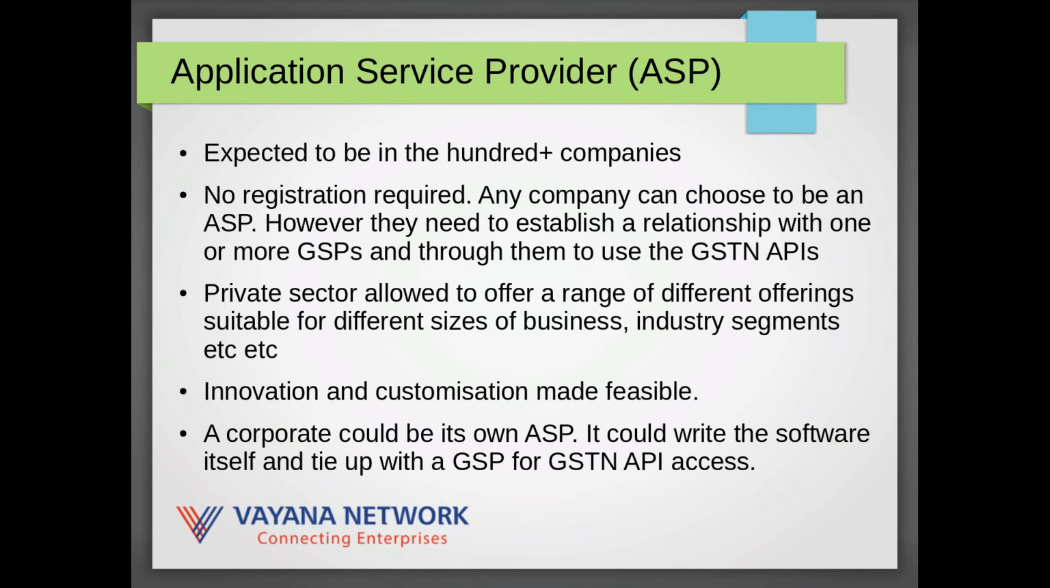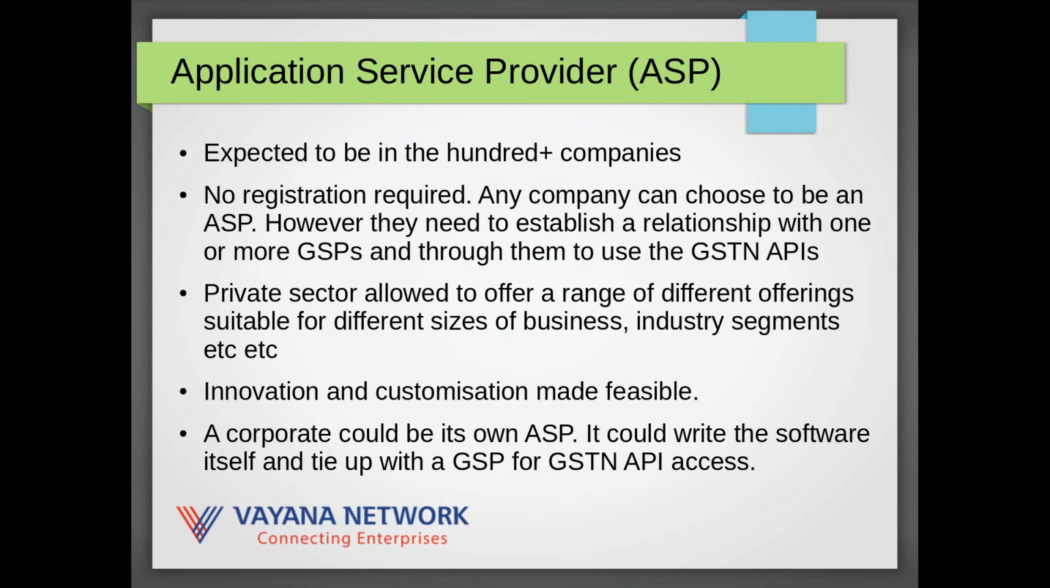Now let's talk a little bit about the ASPs. While GSTN offers an API and GSPs essentially allow the same API to be used by other ASPs, every ASP is expected to differentiate itself from other ASPs, and thus their offerings are likely to vary quite a bit between each other. One expects that there could be 100+ ASP companies, and there is no basic registration requirement for ASPs. Any company can choose to be one.